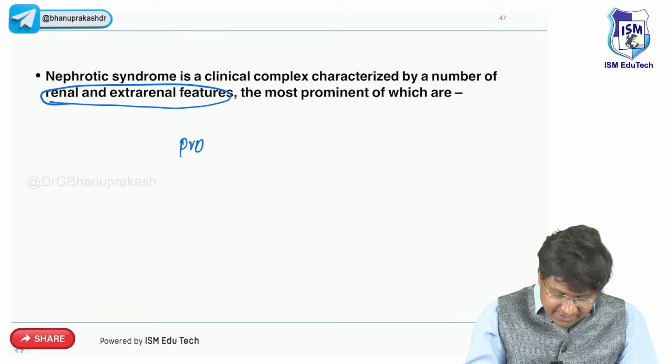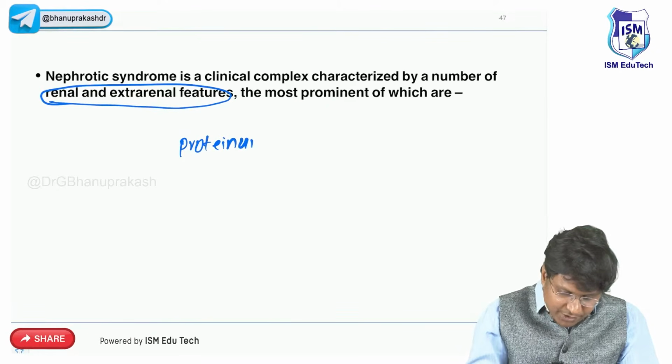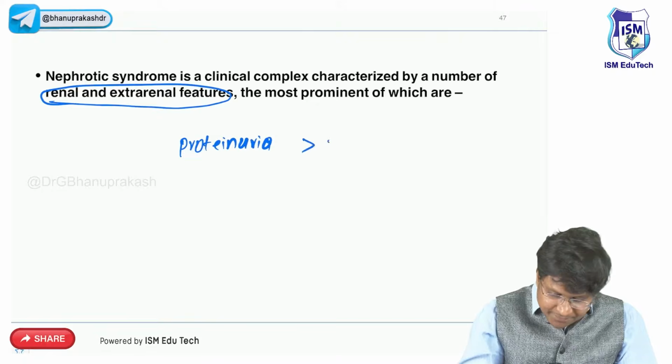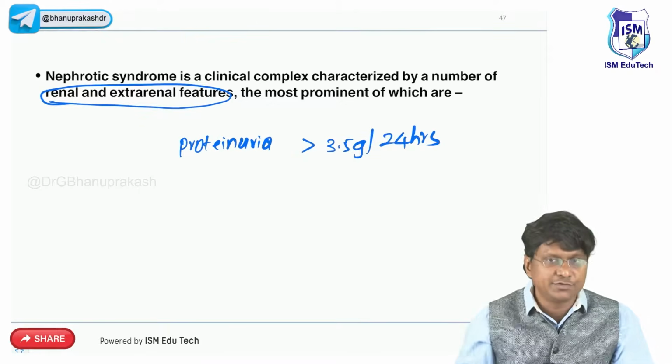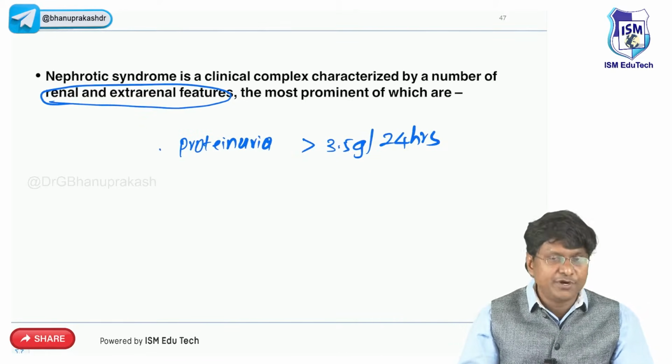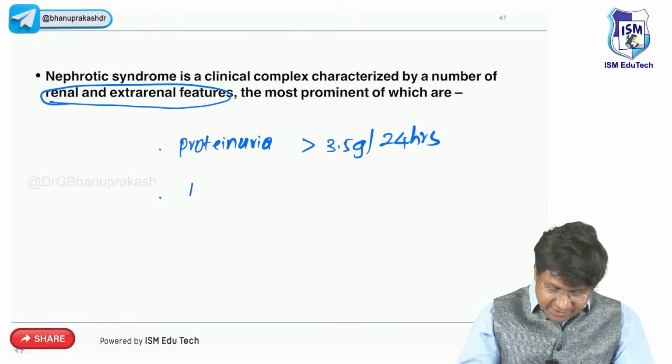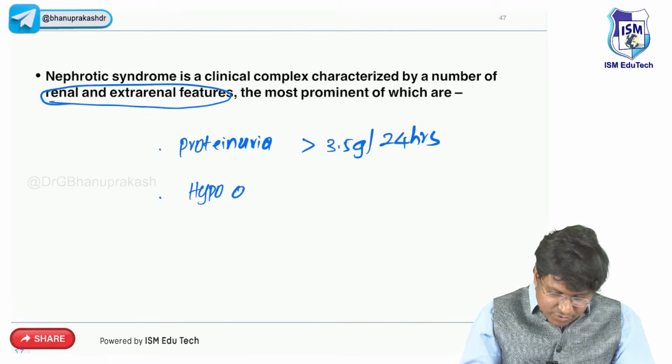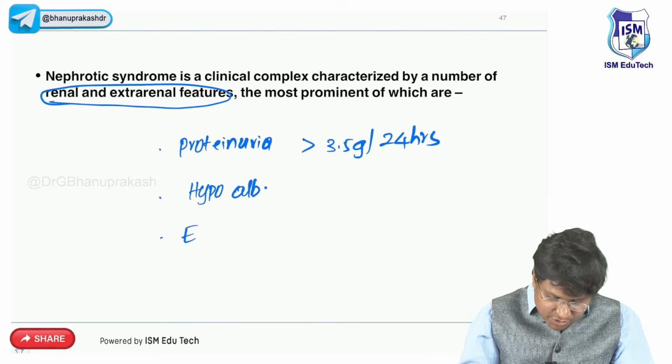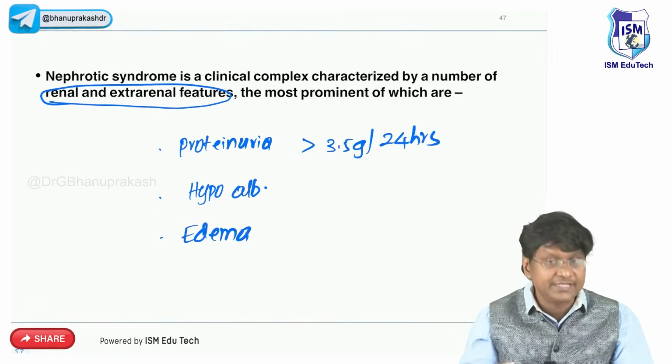See, the investigation of choice will be proteinuria. And how much will be the proteinuria? More than 3.5 grams per 24 hours. That is the investigation of choice. And the protein which is predominantly excreted is albumin. So that is the reason why these patients will also have hypoalbuminemia. And because of hypoalbuminemia, they present with edema.